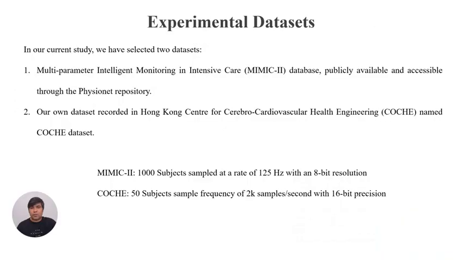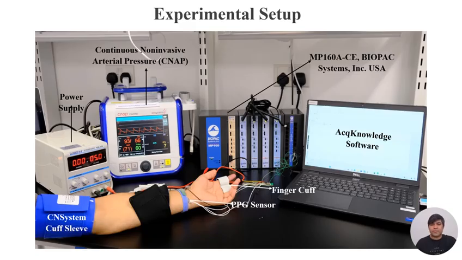This we already discussed. So in our experimental data set, we basically use two data sets. One is available online, that is the MIMIC data set, and the other one is our in-house data set, which is the Hong Kong Center for Cerebral Cardiovascular Health Engineering, in short we call it COACH. So we collected 50 subjects of data in our in-house COACH data set, and we use 1000 subjects from the MIMIC data set. Here is the experimental setup of our dataset.